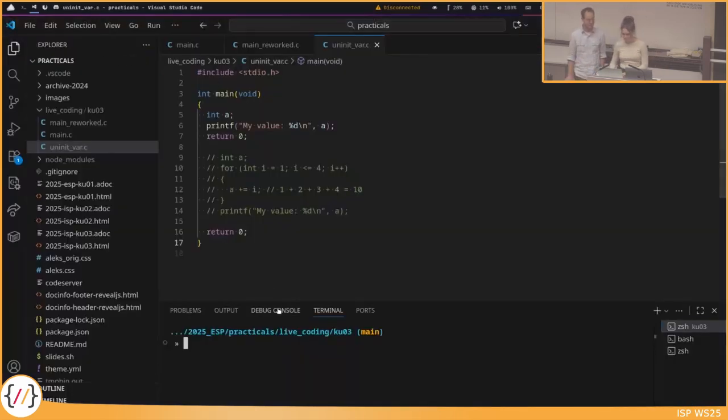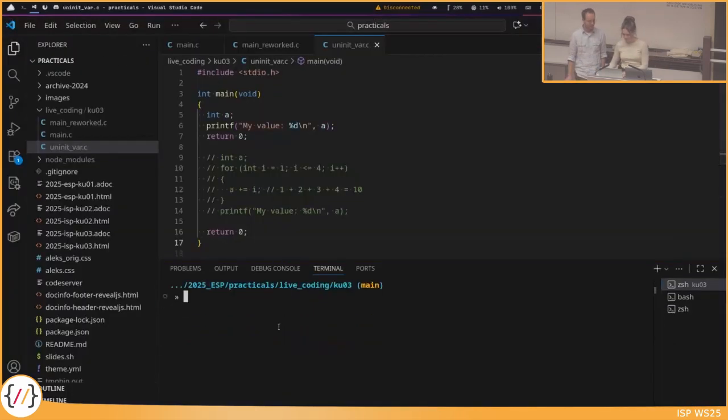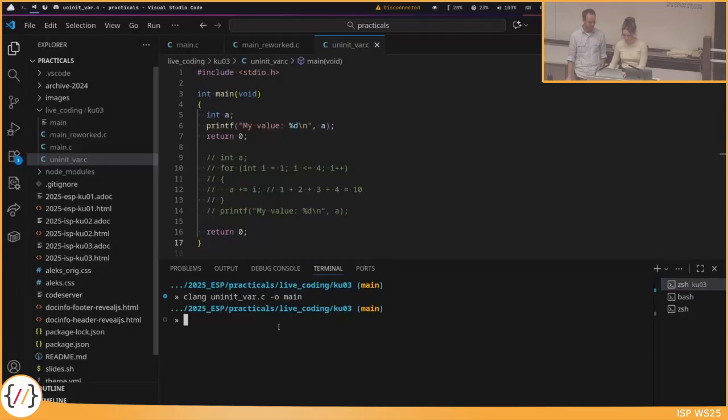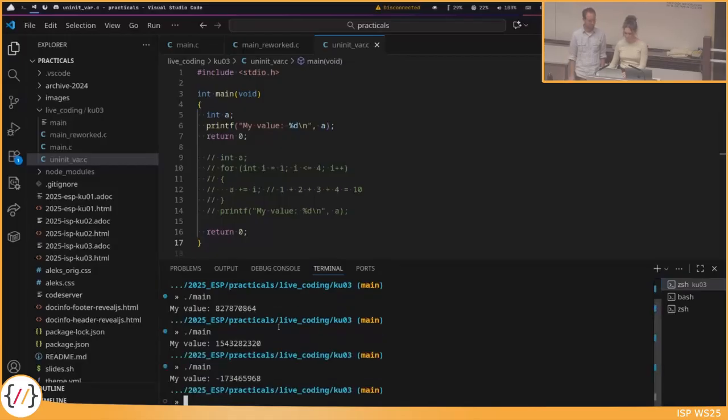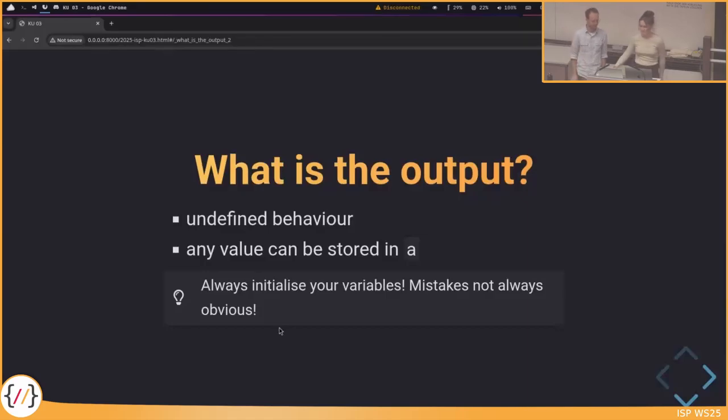So we've prepared this example here, and if you compile, okay. Yeah, just some value. Run it again, maybe we get something different. Okay. So if you don't initialize it, anything can happen.